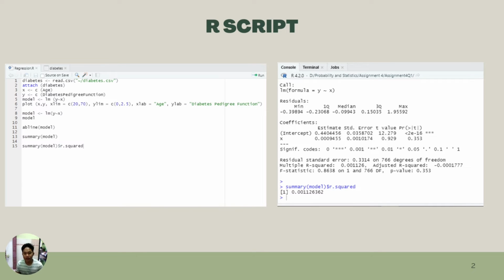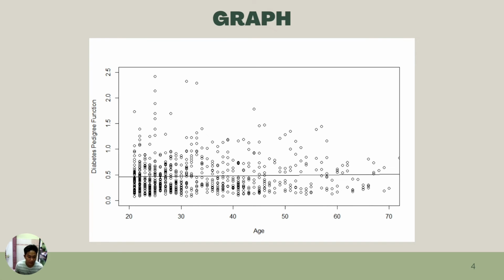And at the right side, this is the output on the console, which shows that the R squared value is 0.00112632, and the intercept, which is the B0, is 0.440456, and the B1 is 0.009455. So this is our graph, and as you can see, the linear line almost doesn't have slope, so we cannot determine whether it is a positive or a negative relationship.